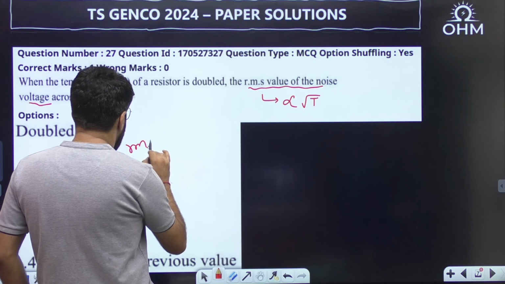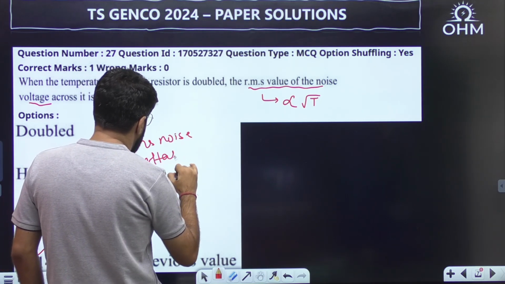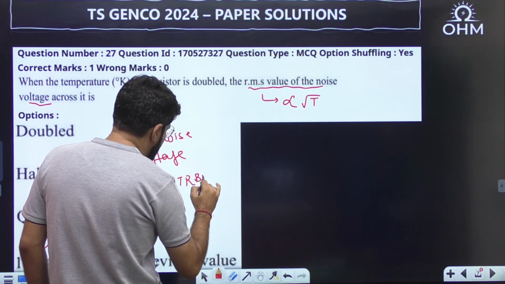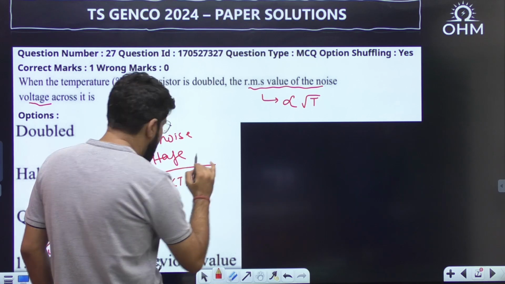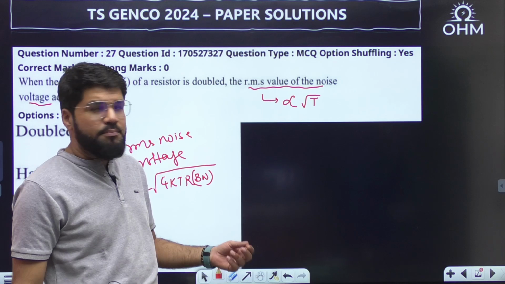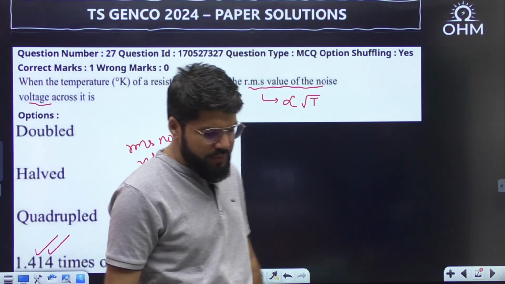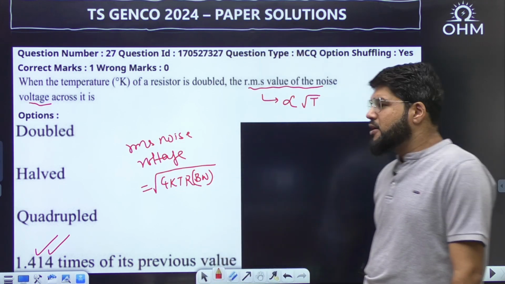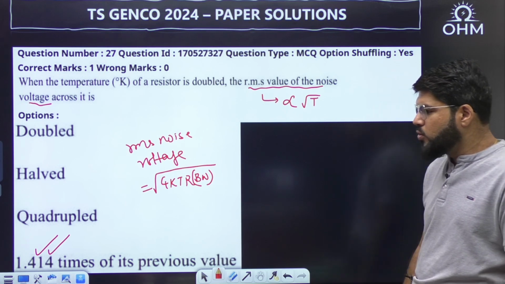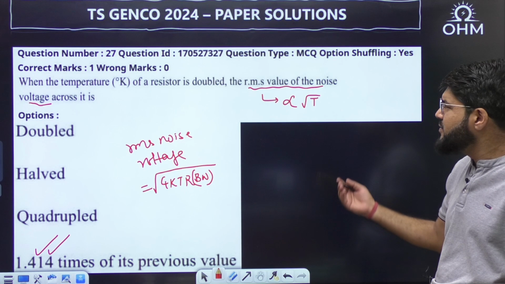The actual formula that you also know for the RMS noise voltage is basically given by the square root of 4kTR into bandwidth, where k is the Boltzmann constant, T is the absolute temperature, and R is the resistance, BW stands for bandwidth here, right? So proportional to the square root of temperature. Temperature doubled, the effect will be root 2 times, which is 1.414. Okay, let's go to the next question. This was also a direct question, very simple.